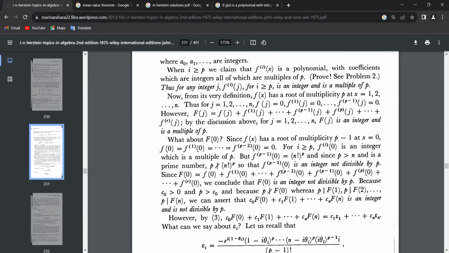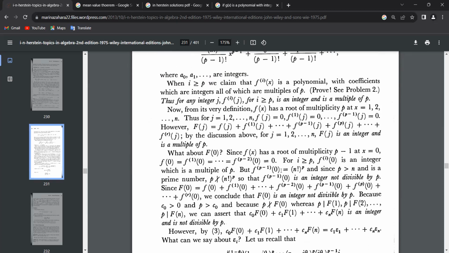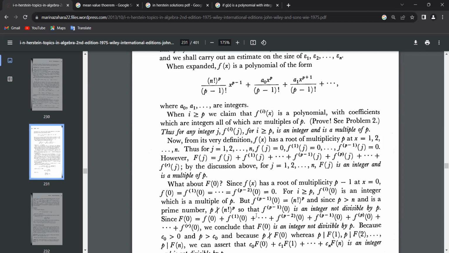So that is n factorial to the power p, and since p is greater than n and is a prime number, of course p doesn't divide n factorial to the power p. It's easy to see why: n is smaller than p.